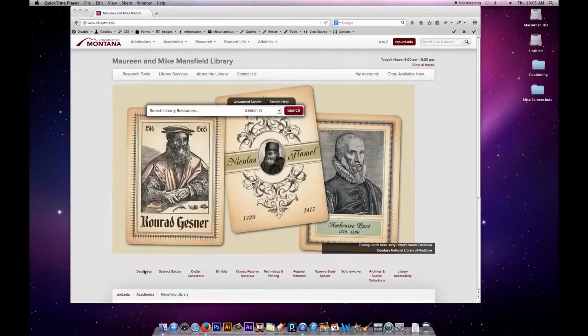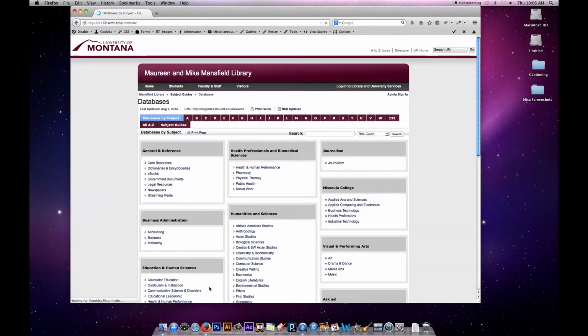So we're starting at the library page, and if we know the resource we want to go into, then we could go directly to the database link. If we want to find information on research articles related to ecology, particularly peer-reviewed articles, then going to Web of Science is going to be a great database to start with.